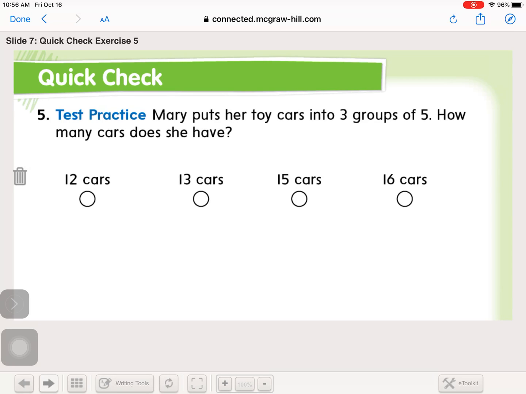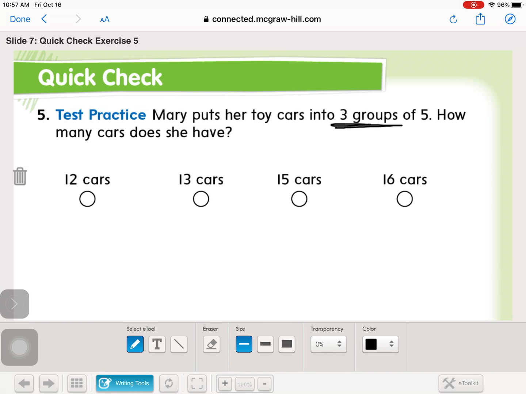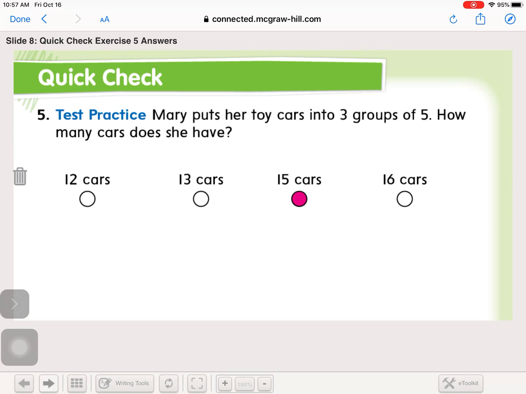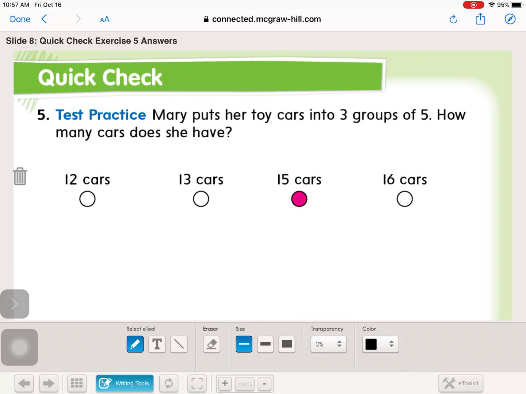Okay, I'd like for you to try this one on your own. It says Mary puts her toy cars into 3 groups of 5. How many cars does she have? 3 groups, remember. It says 3 groups. So you may want to draw out lines like this to find out how many cars she has. You can pause the video, and when you're ready and have an answer, you can push play. Okay, so 3 groups of 5 is 15, right? 5, 10, 15.